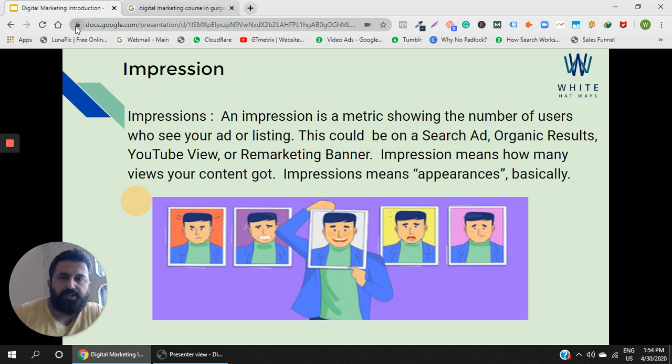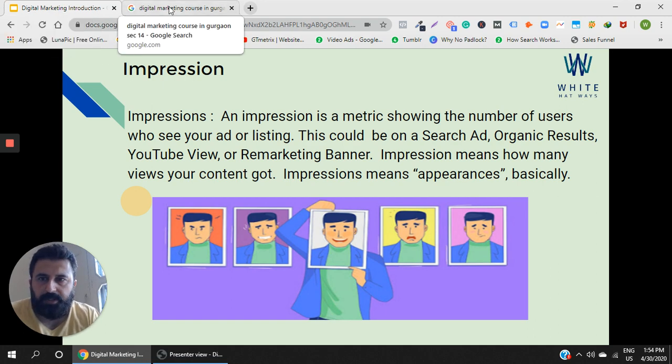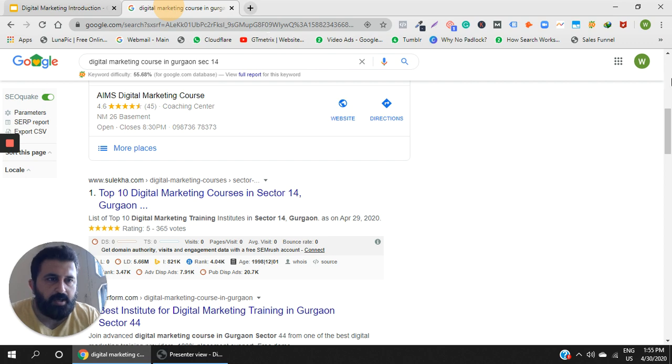So, what is an impression? An impression is a metric showing the number of users who see your ad or listing. This could be on a search ad, organic results, YouTube view, or remarketing banner. Impression means how many views your content got. Impression means appearances. So guys, when we saw this particular search engine result page, what are these?